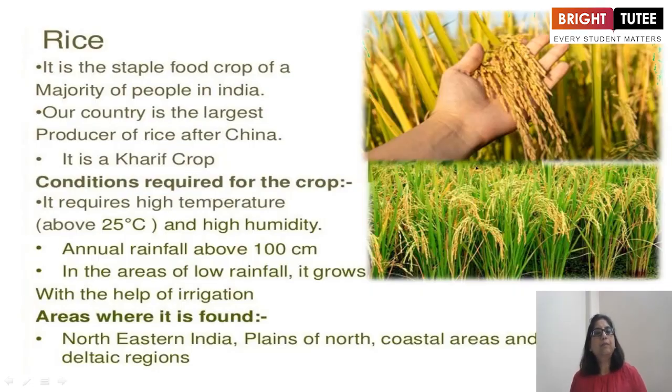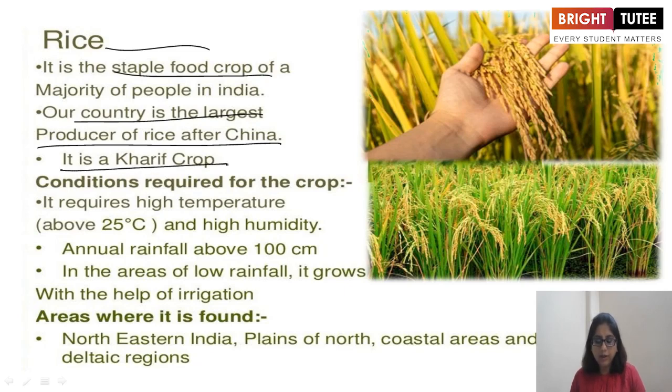Now let's see what is rice. Rice is the staple food crop of a majority of people in India. Our country is the largest producer of rice after China. Then it is a kharif crop. Conditions required: it needs high temperature, that is above 25 degrees Celsius, and high humidity.